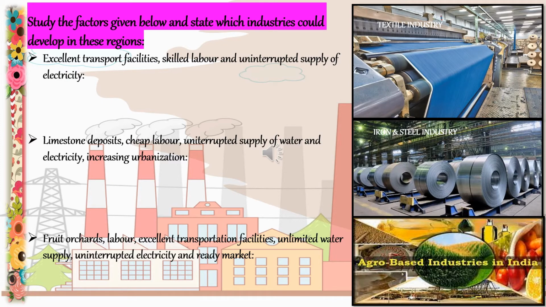Next, fruit orchards, labor, excellent transportation facilities, unlimited water supply, uninterrupted electricity and ready market. Agro-based industries can be developed well in this area where all these factors are available.